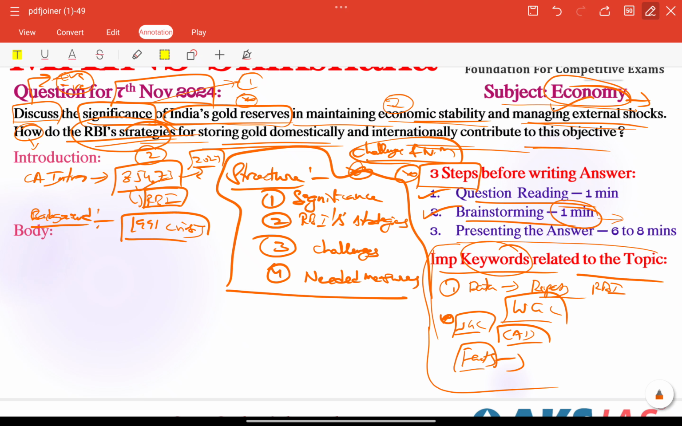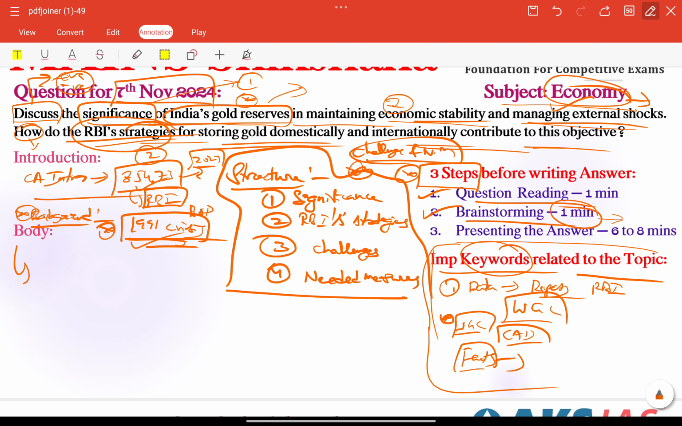Balance of payment crisis, BOP crisis, very very important. So here we are using gold reserves. That topic is India's gold reserves. Already mentioned data related to recent current affairs, and also related to background we are mentioning the 1991 crisis, right? That's the importance of connecting all together here.